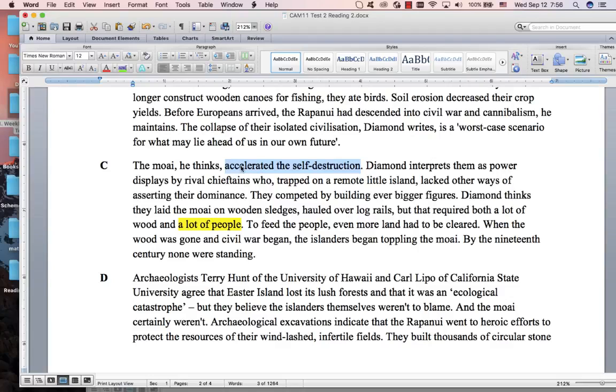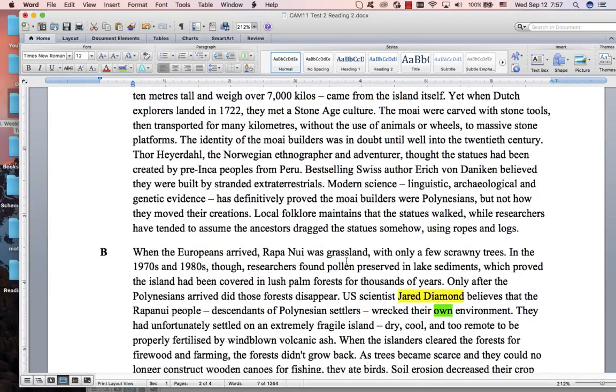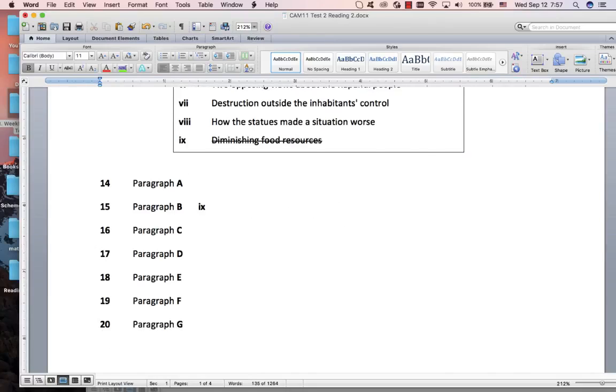The statues increased the negative thing, made it worse. The rest of the paragraph, he just describes how these chiefs all built statues, and that used up a lot of resources. And they used up all the wood and started a war. But you can get it just from this sentence. Accelerated the destruction. The Moai is the statues, and they made a situation worse. Accelerated the destruction. So that is 8.